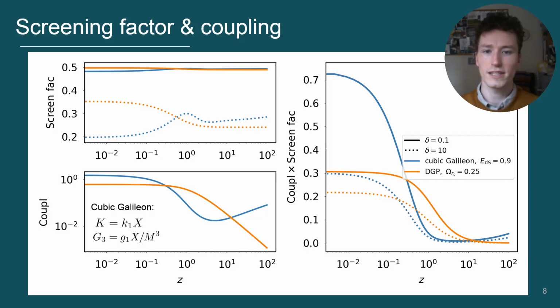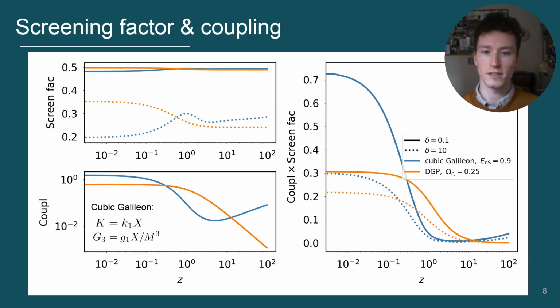Conversely, the dotted lines show that in the high-density nonlinear environment, the screening factor is lower, confirming our expectation that screening is actively suppressing the fifth force here. The contrast between the 2 modified gravity theories is seen most clearly by comparing the blue and orange dotted lines. In the cubic Galileon model, the screening factor decreases at late times, which means that the screening gets stronger, whereas in DGP the opposite is true, and the screening effect weakens at late times.